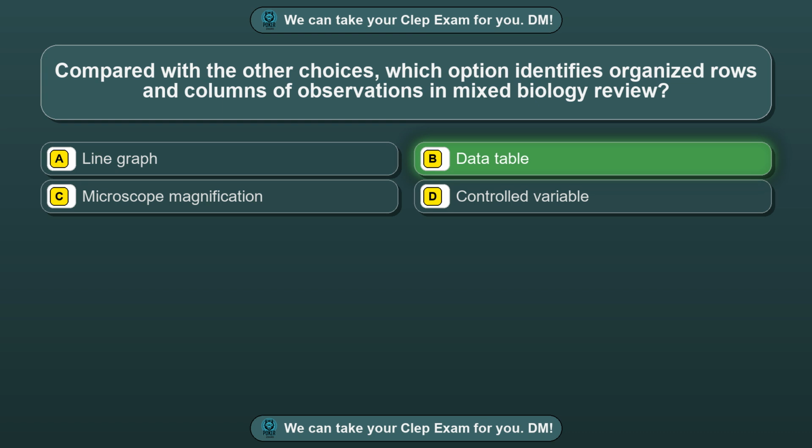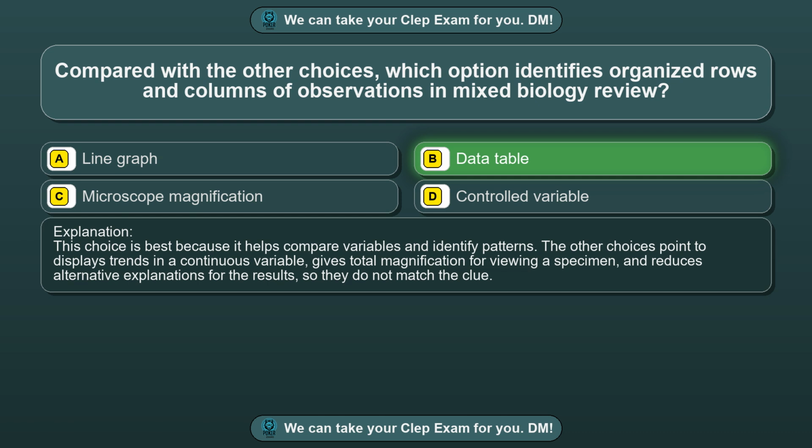Data table. This choice is best because it helps compare variables and identify patterns. The other choices point to displays trends in a continuous variable, gives total magnification for viewing a specimen, and reduces alternative explanations for the results, so they do not match the clue.